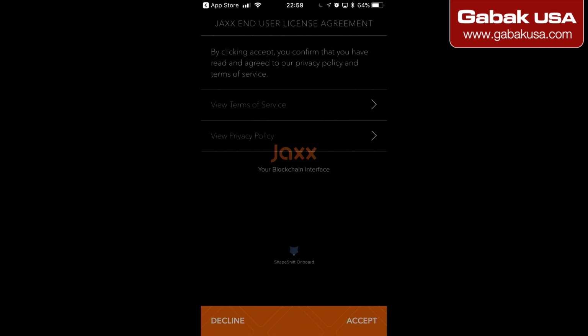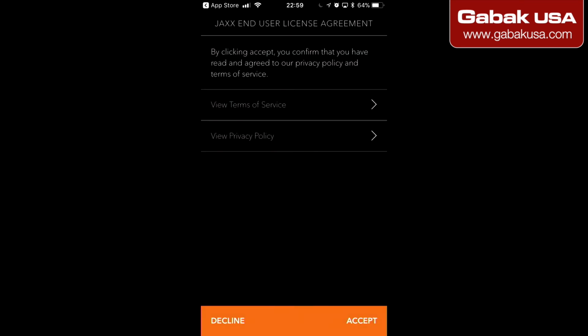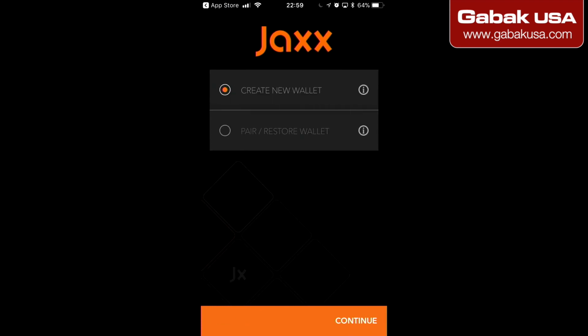In this case, we're going to open it up so you will see how it works, and you will have basically the same thing here. Accept. Make sure that you accept all the terms and services and everything else. Click accept, and then here you can create a new one or just restore it. We're going to restore it because we have one on our computer already. We're going to try to keep the same balance on our computer and our phone. Otherwise, if you keep creating tons of wallets, it will be very confusing. So in this case, I recommend you pair it and restore it.